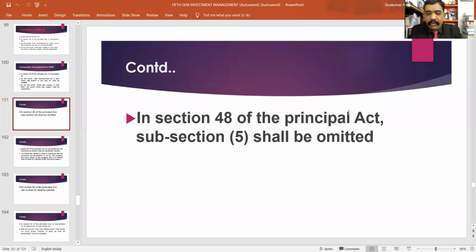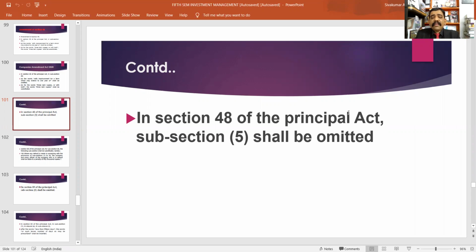Okay, now we may discuss the new Companies Act 2020. What are the important amendments to the Companies Amendment Act 2020? We have already discussed some of the important sections related to it. Now, there's an amendment in Section 48. In Section 48 of the Principal Act, subsection 5 shall be omitted. Subsection 5 of Section 48 of the Companies Act has been omitted.